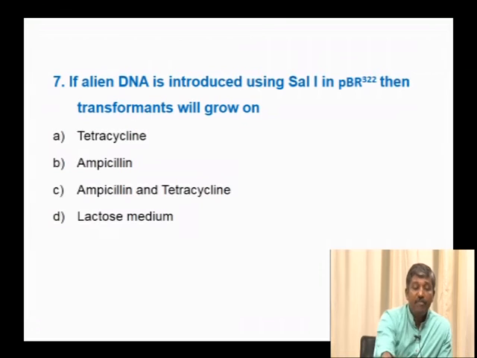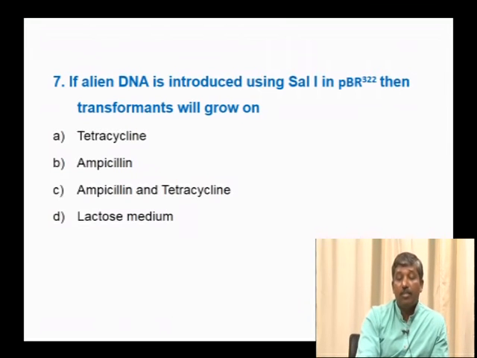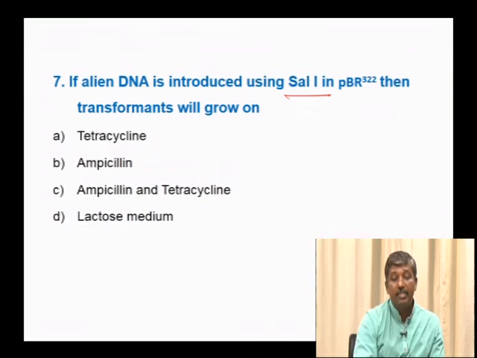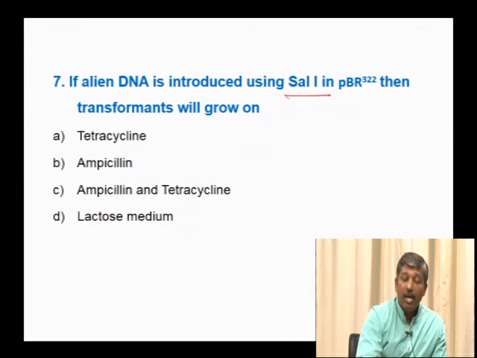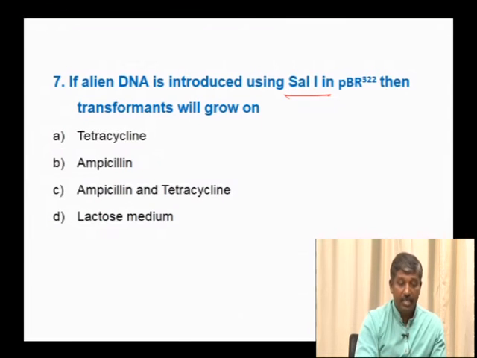Next, if alien DNA is introduced using Streptomyces albus I, or SalI, in pBR322, then transformants will grow on. Since this restriction enzyme has restriction sites in the tetracycline resistant selectable marker gene, the tetracycline selectable marker gene will get inactivated.